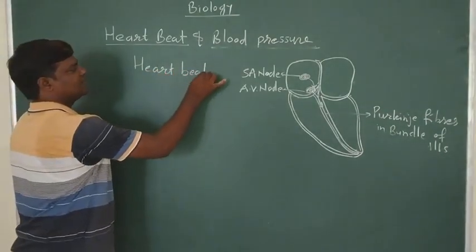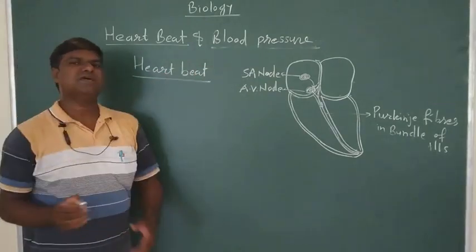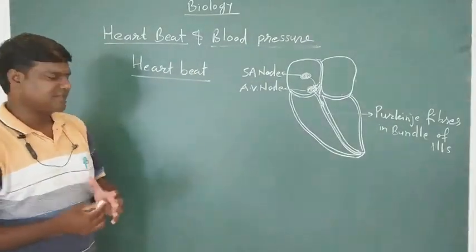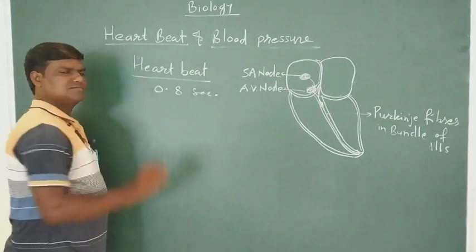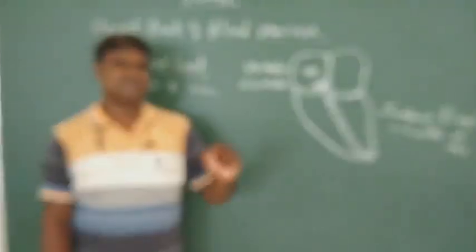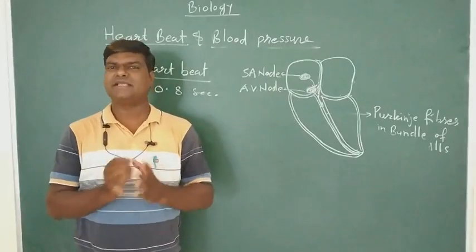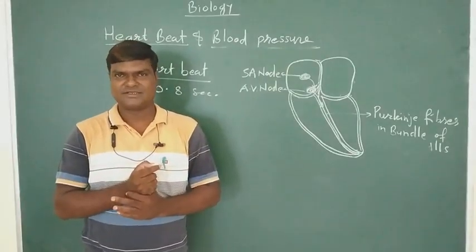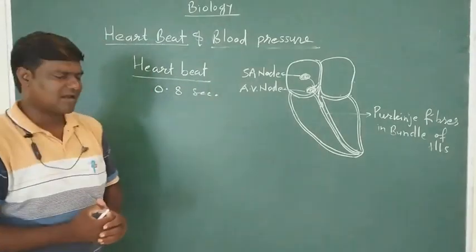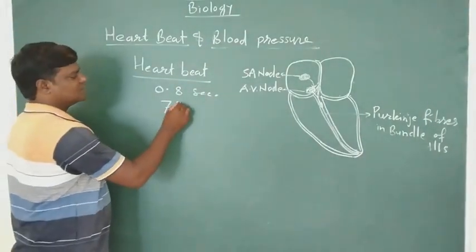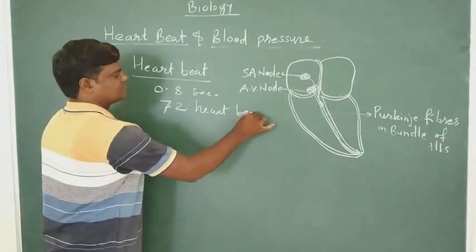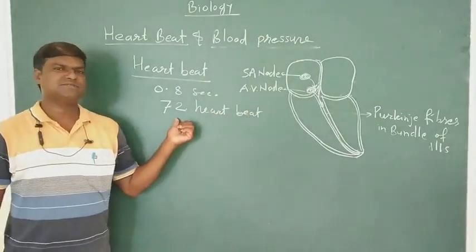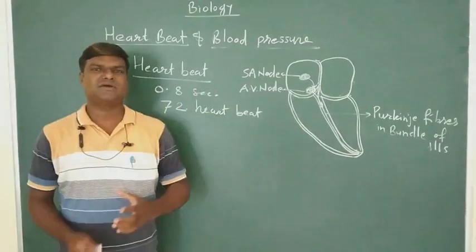One heartbeat takes place within 0.8 seconds. So in 1 minute there are around 72 heartbeats.